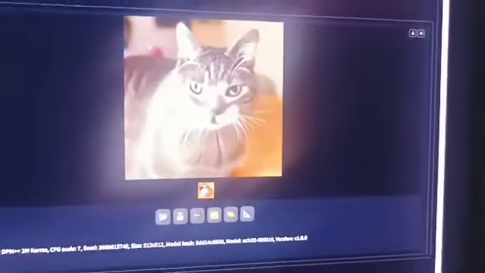Alright, image generation is a success, and we will go to this. Here the cat, nice cat.